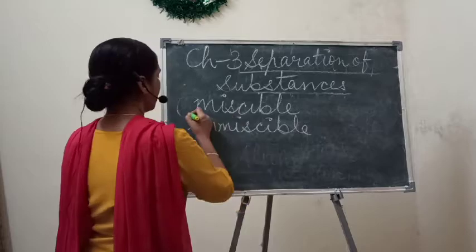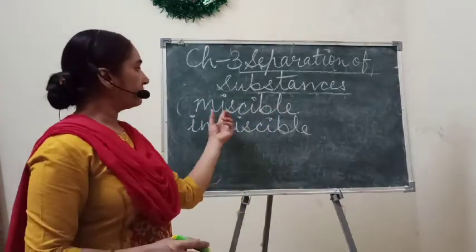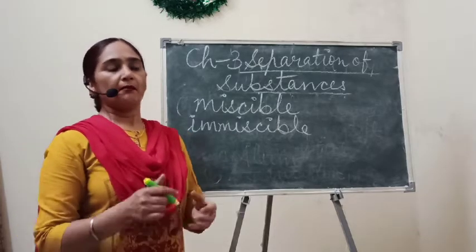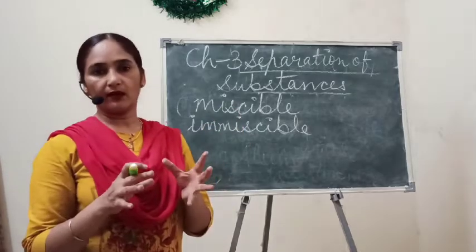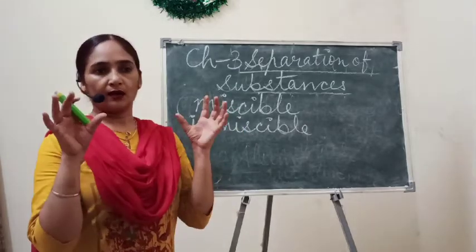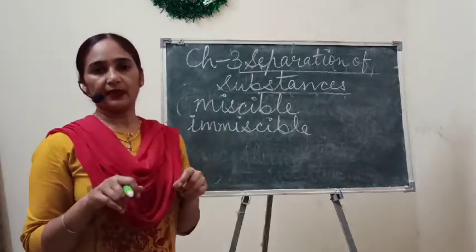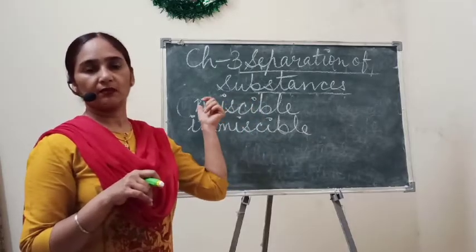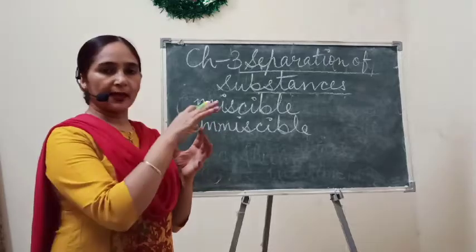What are miscible liquids? Those liquids are called miscible liquids which can mix with each other uniformly, and we can't separate them, or we can't see them separately. Means if they mix together we can't see them separately.